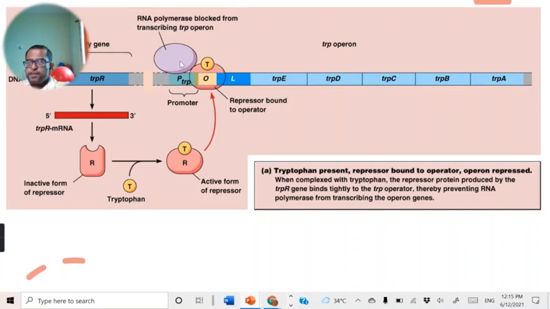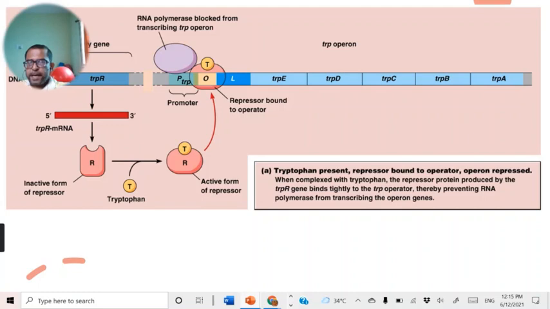Then RNA polymerase, capable of accessing the promoter site, binds to the promoter and starts transcribing the TRP operon genes when the tryptophan concentration is low.